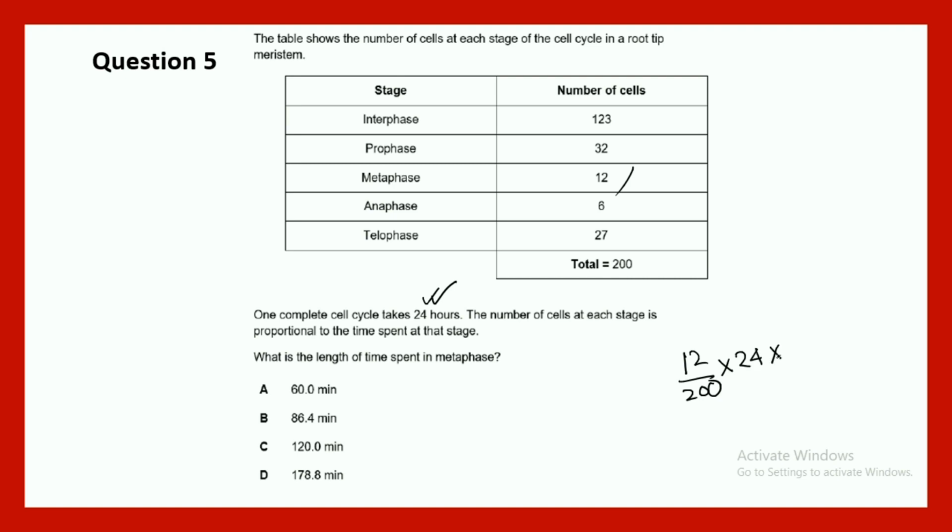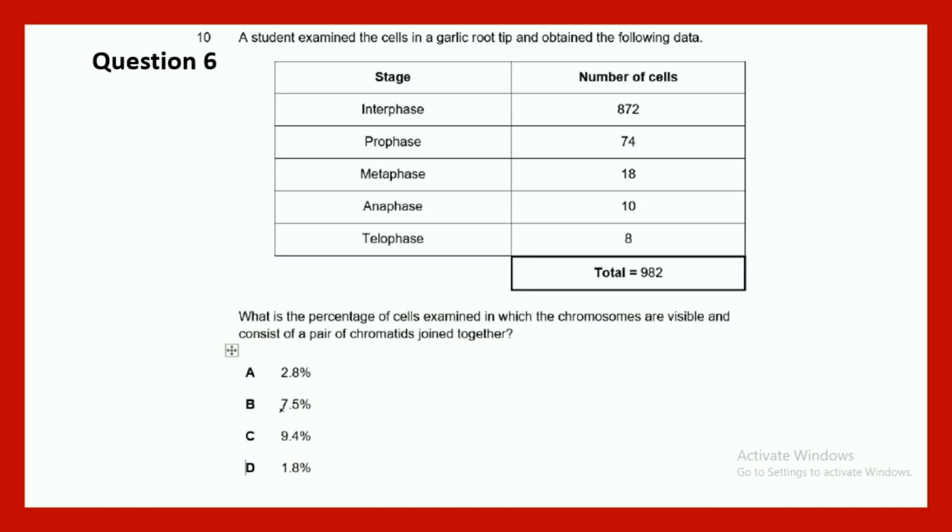So it would be in some sort of minutes. So what you are going to do is put 60 minutes along with it. So if you do the calculation, it would come to something around 86.4 minutes. You can do the calculation by yourself.